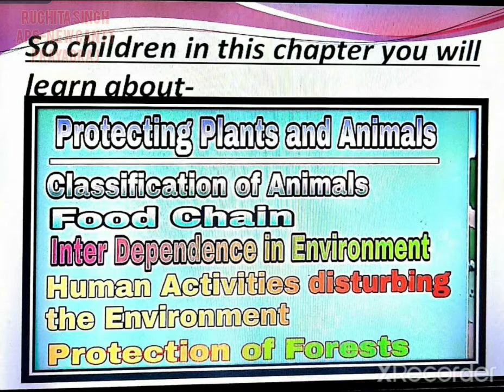Then the fourth topic we'll deal in this chapter is interdependence of plants and animals in our environment. Then what are the human activities which are disturbing the plants and animals? And what are the ways to protect our forest? So children, let's start the topic.